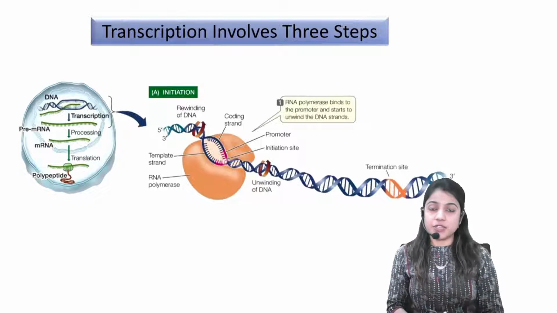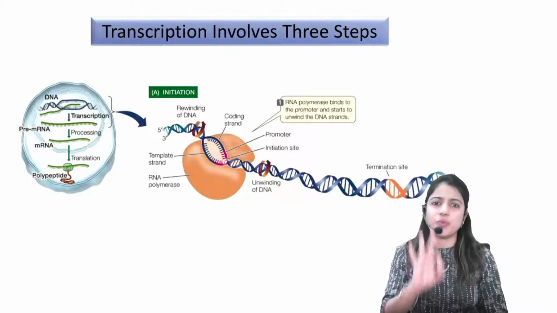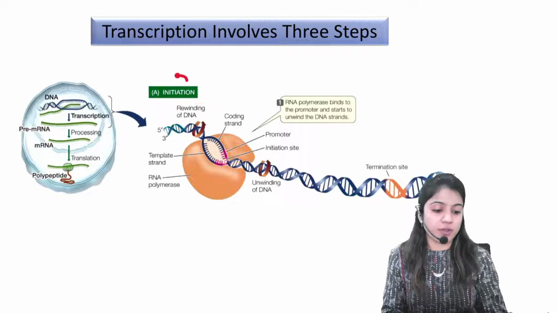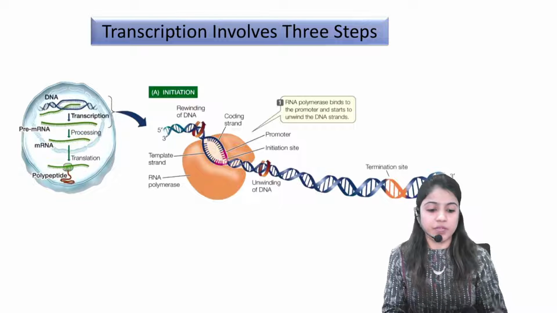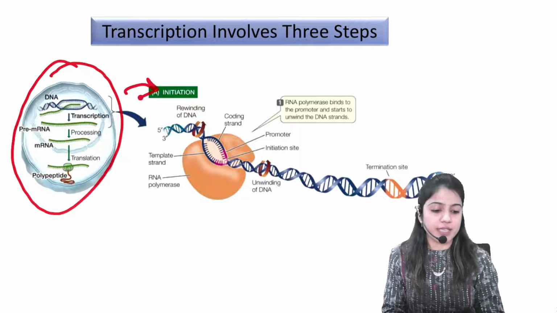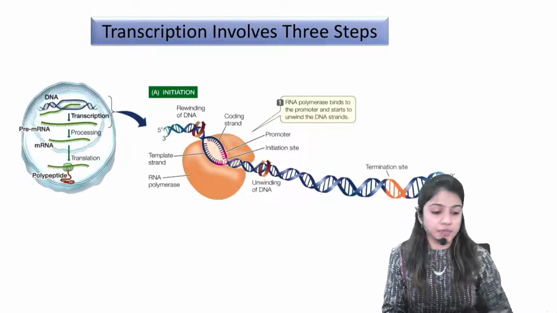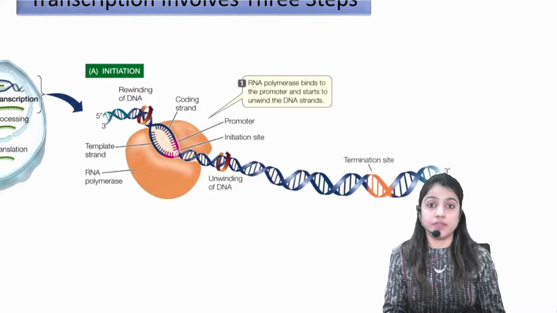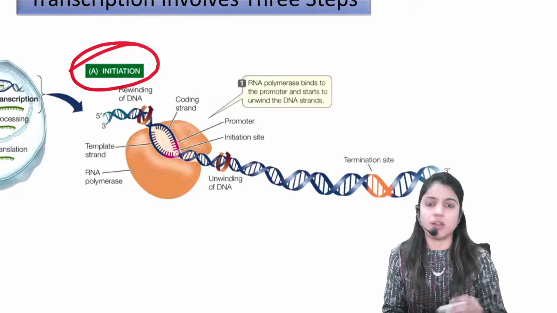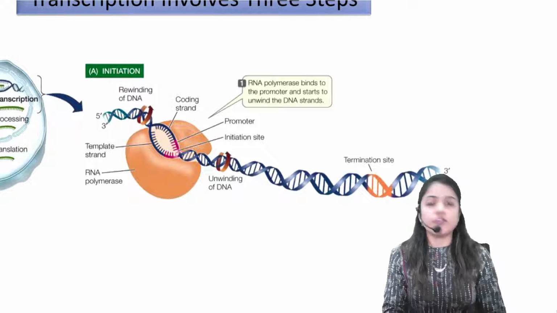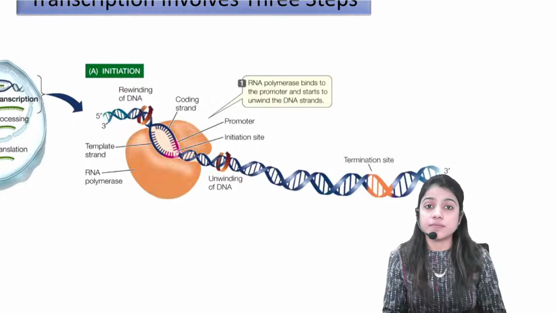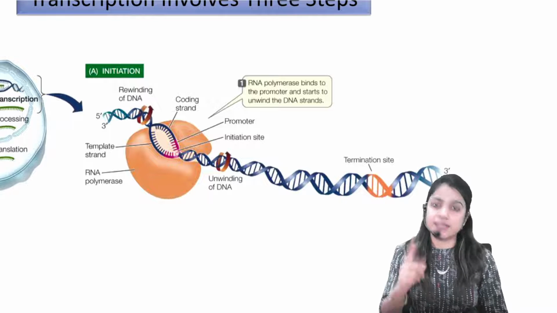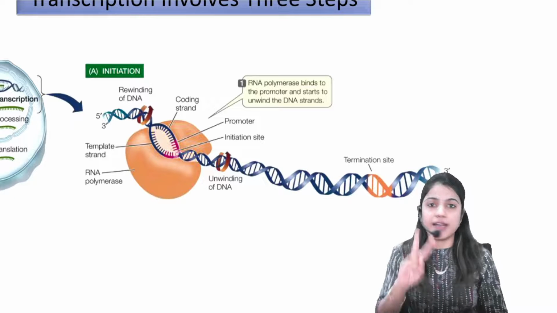This transcription process involves three very easy steps. See, the process has to be started. So the process is called what? Initiation. We need a cell. From this cell, DNA is used for the process. The step which starts the reaction, when the process starts, is called initiation. Correct? So for the initiation process, what do you need? Just now we have discussed. That is sigma factor, correct. And the second one is RNA polymerase enzyme.